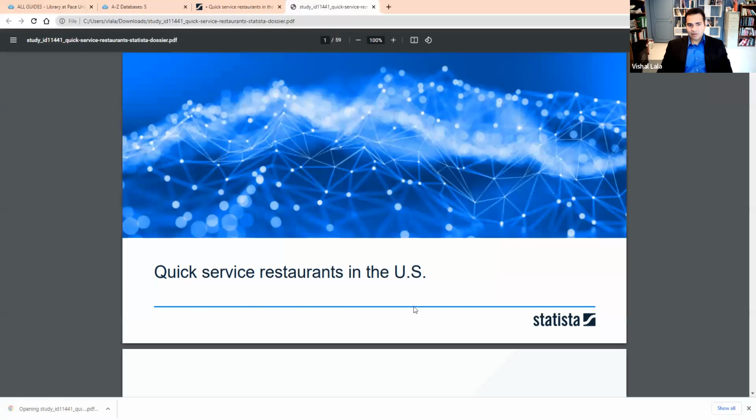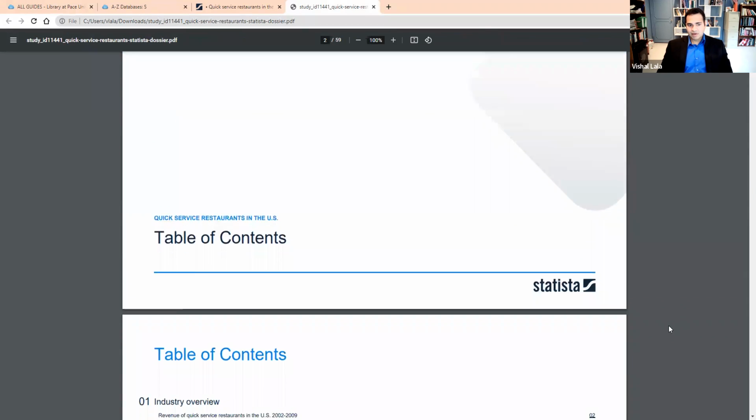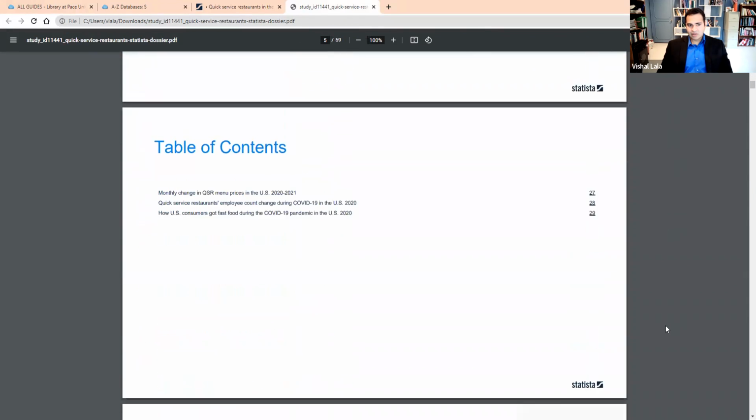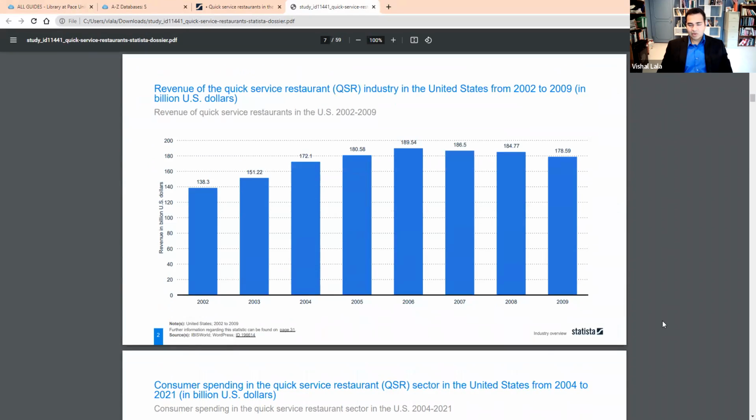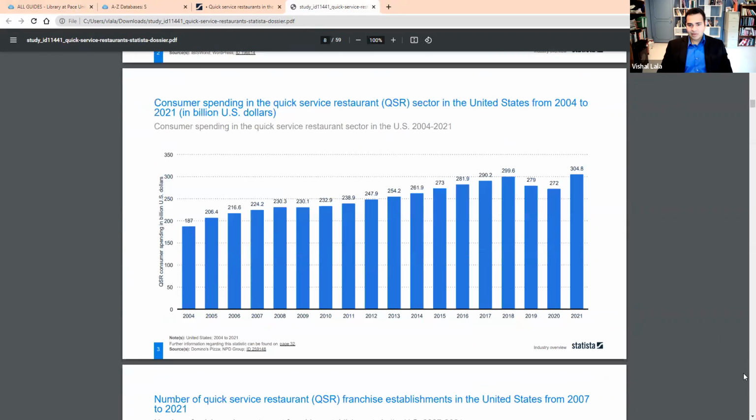And let's take a look at that. In here, you'll be able to quickly review some of the fun facts about QSRs in the US, all in a graphical format. For instance, you can learn here about the industry size in dollars and so on. You can observe trends.